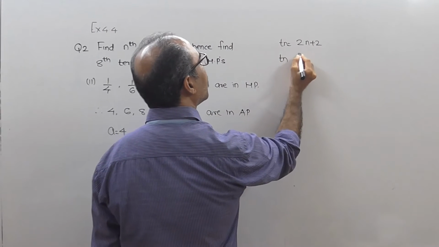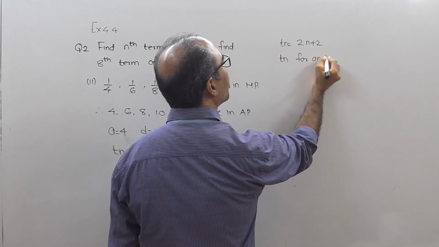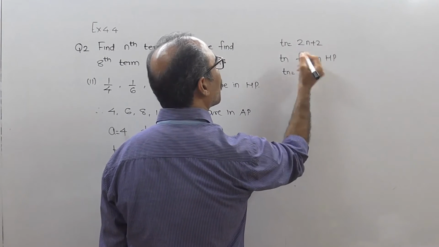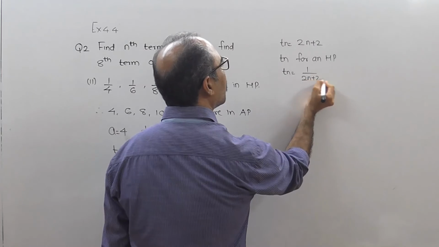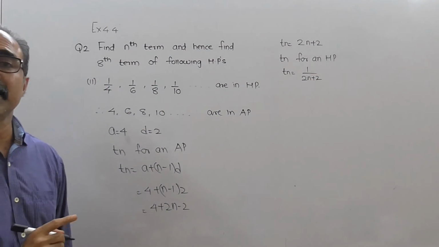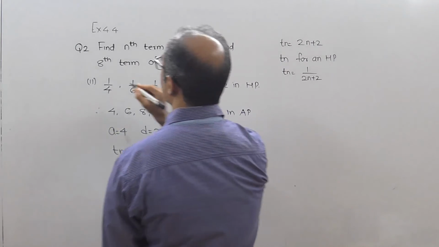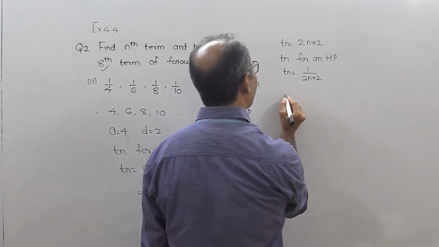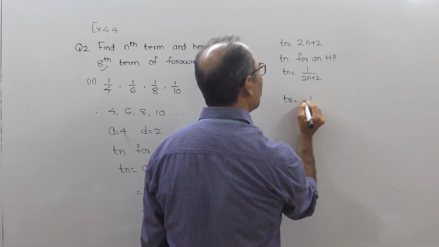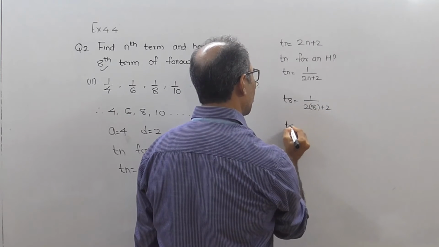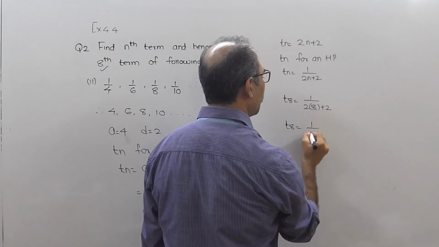Therefore Tn for an HP will be nothing but the reciprocal of nth term for an AP, that is 1 upon 2n plus 2. Now I think the question is telling you to find the 8th term. So if I find the 8th term, T8 will be 1 upon 2 into 8 plus 2. Therefore T8 will be equal to 1 upon 18.